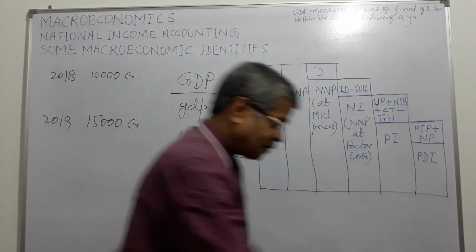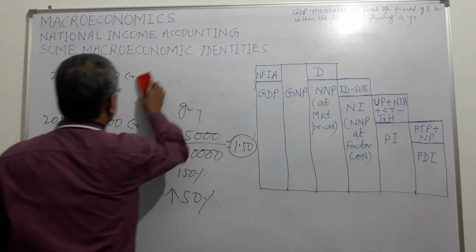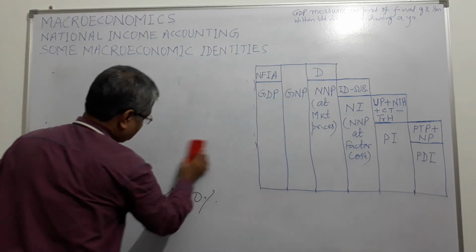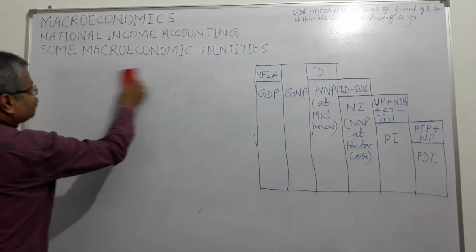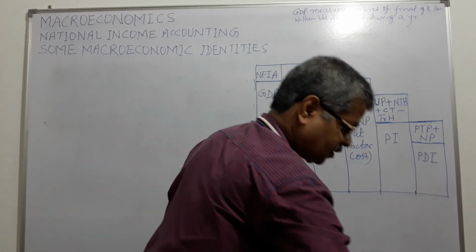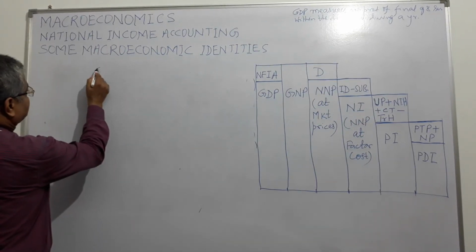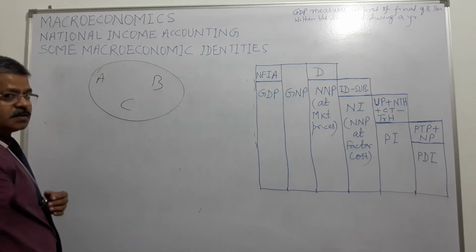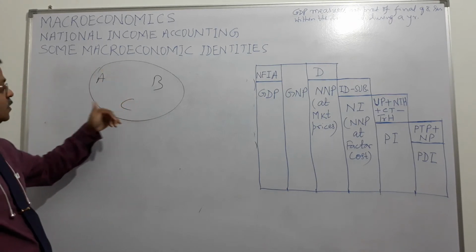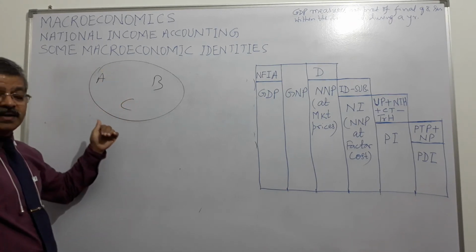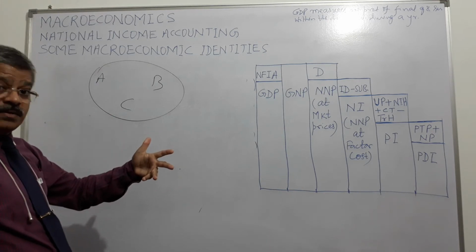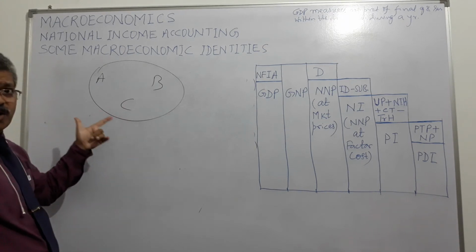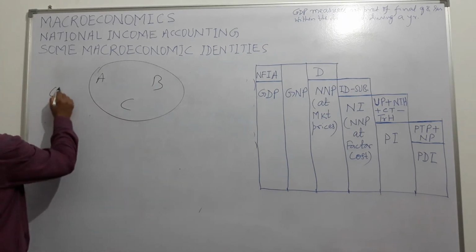Now we go to the consumer price index. What is the consumer price index? We take a basket of commodities bought by a representative consumer, right? This is the basket and these are the commodities A, B, C. These three commodities are bought by a representative consumer, right? Not all real consumers, a representative consumer. This is a model, the consumer price index, right?